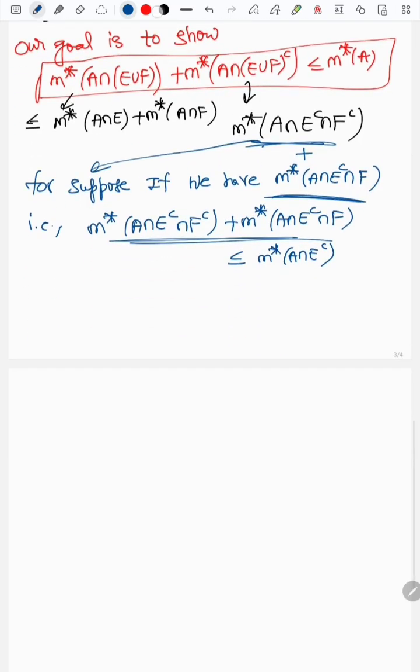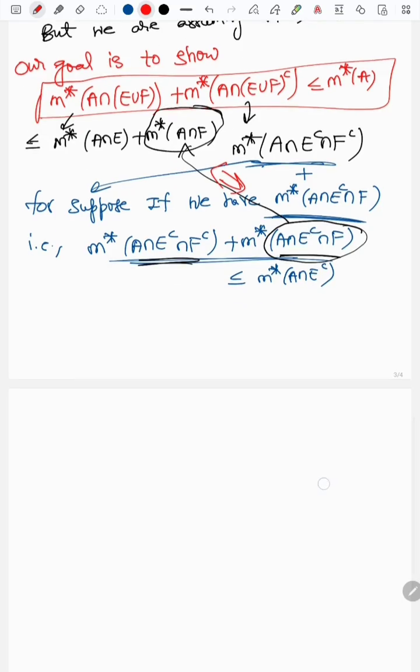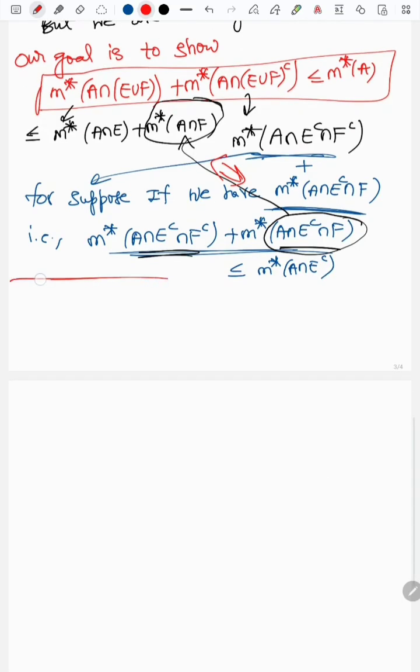So the question arises: you have this term, it's nice, you have this term, can we think of this as a substitute for that term? Can I think of these two as substituted, or in the sense interchanged? I'm talking very loosely here, but let's put it in the right words. Suppose A intersection (E union F) equals A intersection E union A intersection E complement intersection F.